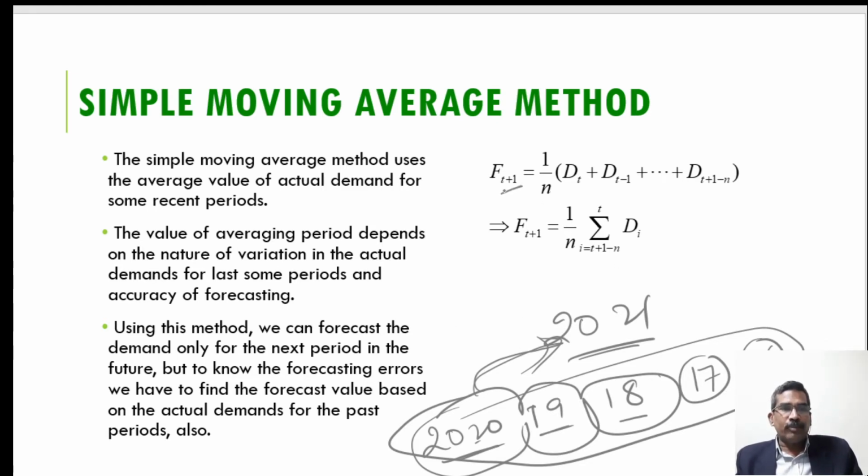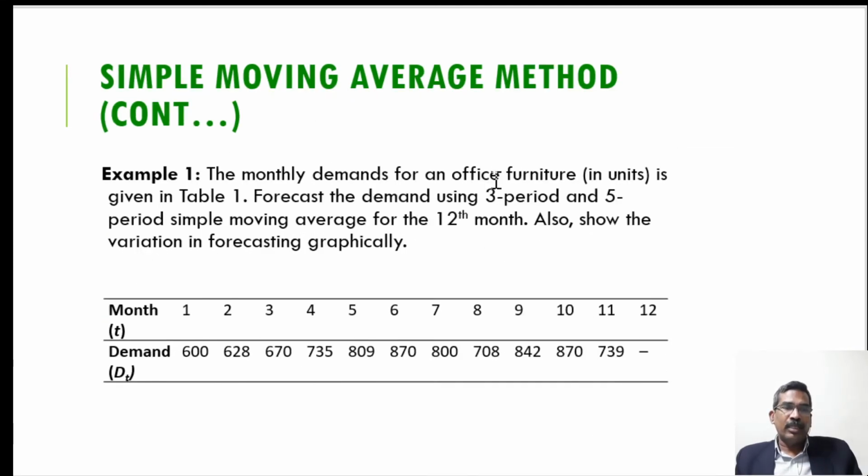This is the simple and basic method, and the formula is shown here. This is the forecast for period t plus 1, which is the average of D_t, D_t minus 1, up to D_t minus n plus 1. So this is the n period average, which is the forecast for the t plus 1 period. This is the formula for the simple moving average method. Now we will learn how to use this method in solving numerical problems based on forecasting.